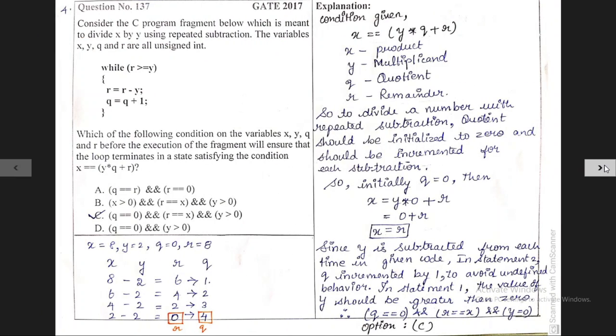Sorry, next program. In this program, they have given some set of paragraphs. We need to clarify what is the meaning. Let's see. Consider this C program fragment below, which is meant to divide x by y using repeated subtraction. And the variables x, y, q and r are all unsigned integers. And they have given some set of conditions with the statement.